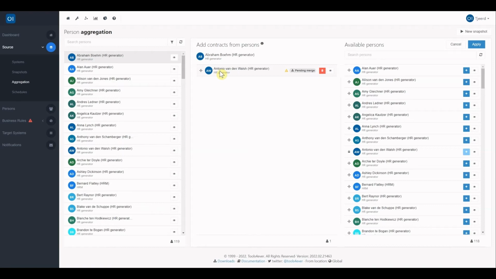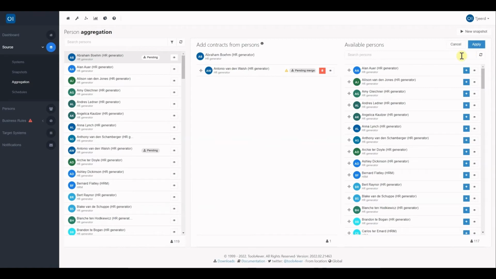At the moment, we have a pending merge, and that is because the screen acts as a relation field. So you select the person, and under the selected person, you can select one or more other persons to be merged. But before they can be merged, we first have to apply the configuration. Once you apply it, there is another step to take, but before you continue, we would like to show you something else on this screen.